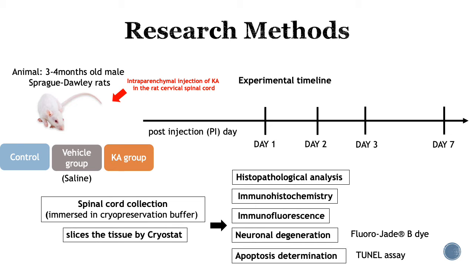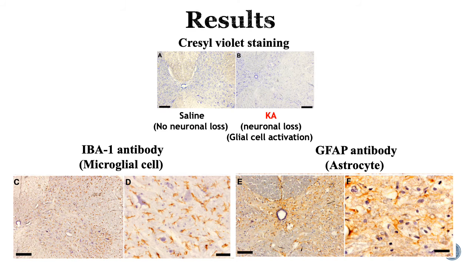In this experiment, the authors used male rats to study the role of glial cells after excitotoxic injury. Rats were divided into three groups: control, vehicle, and kainic acid group. After injection, they collected the spinal cord tissues at post-injection day 1, day 2, day 3, and day 7. Then they used these tissues for histopathological analysis, immunohistochemistry, apoptosis, and neuronal degeneration determinations.